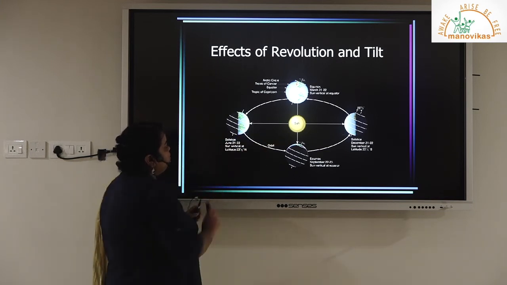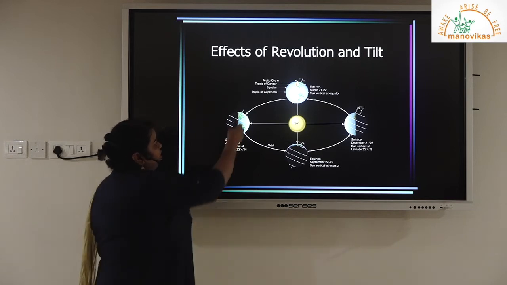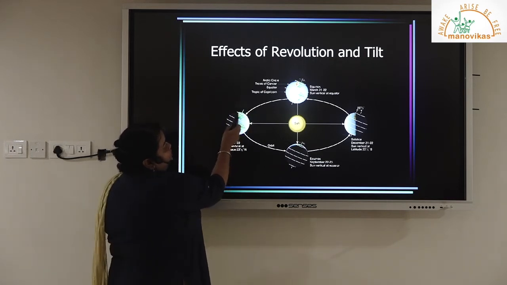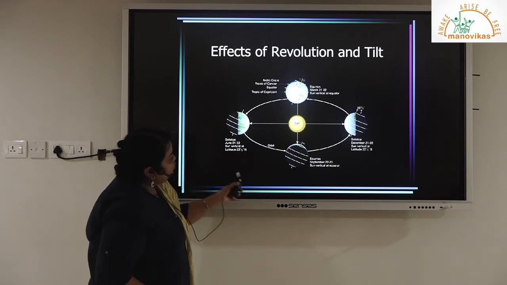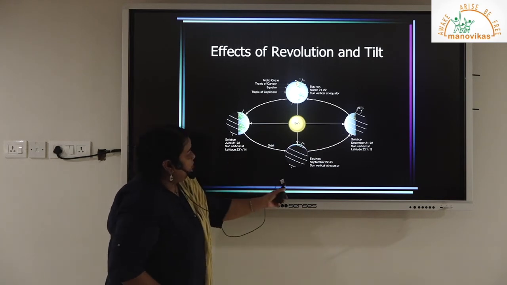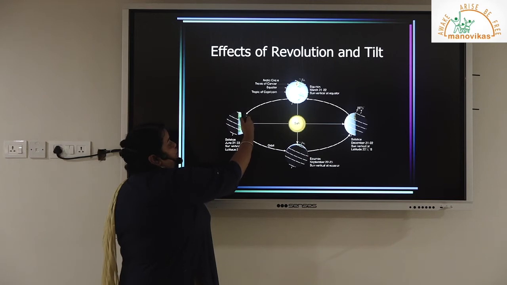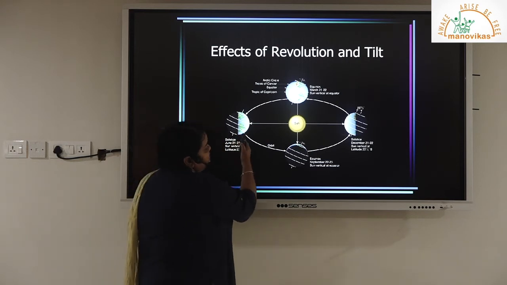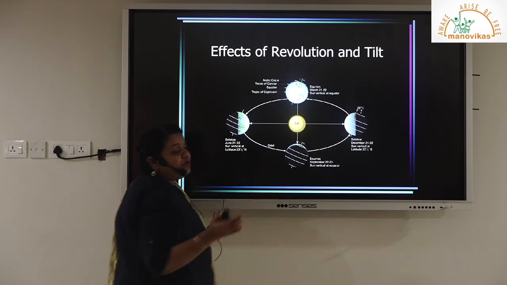This is the first position, 21st or 22nd June, which is known as summer solstice. You can check the tilt of the axis. The North Pole is facing the sun. As the Earth moves from west to east, it will move in this direction. From June to September, the northern hemisphere experiences longer days and shorter nights, and exactly the opposite situation holds for the southern hemisphere. As the journey continues up to September, the change is gradual and not abrupt.